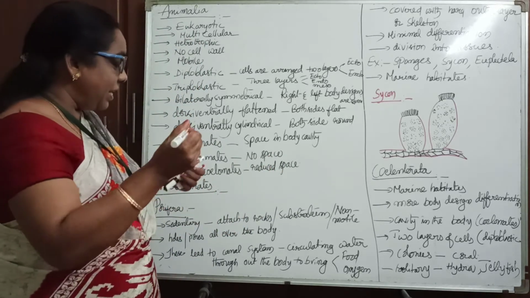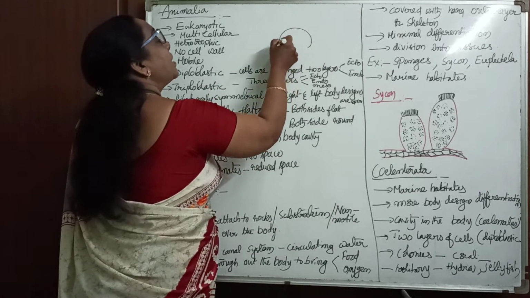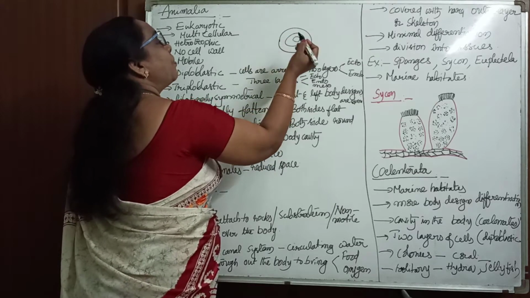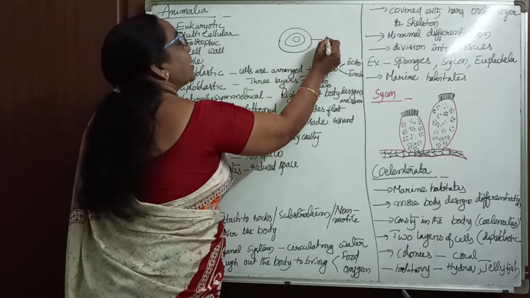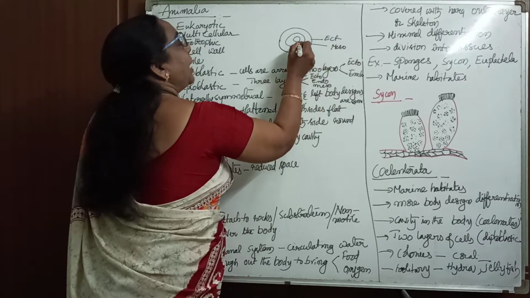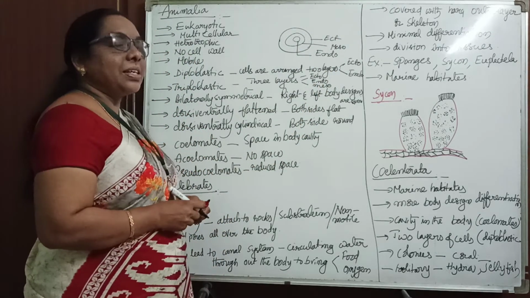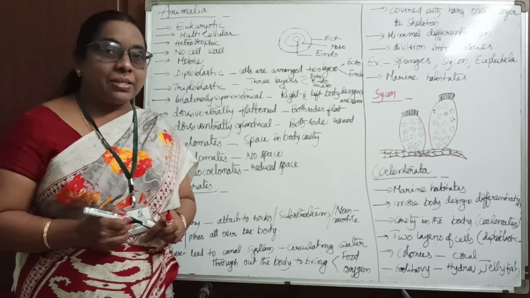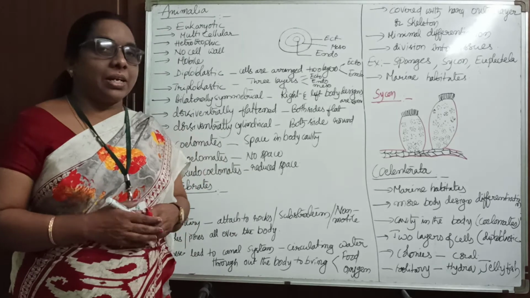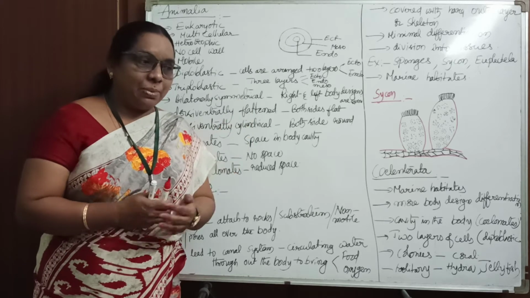So how are these layers arranged? In the embryonic stage we can say like this: outer layer ectoderm, this is the middle layer mesoderm, and this is the innermost layer endoderm. So like this, in layers these cells are arranged. Such an organism will be called triploblastic organism. Okay, the next terminology is bilaterally symmetrical.